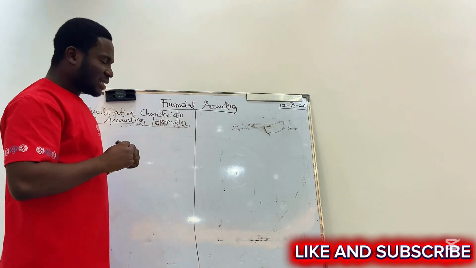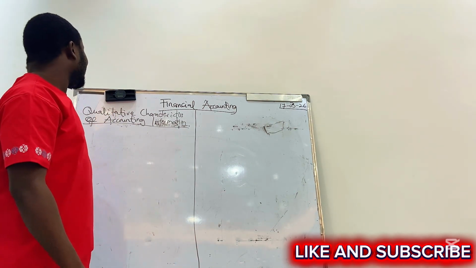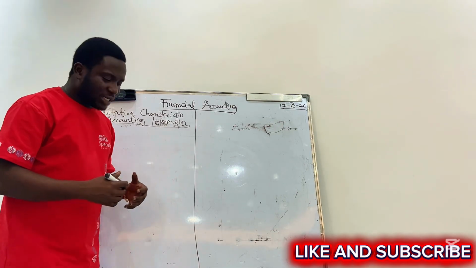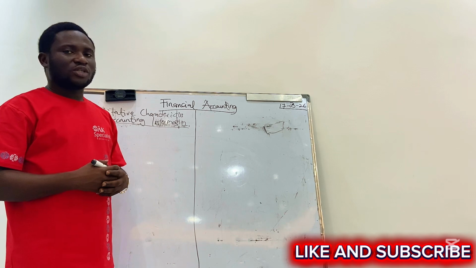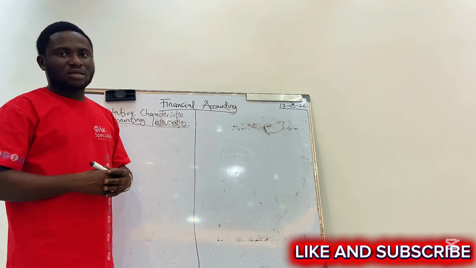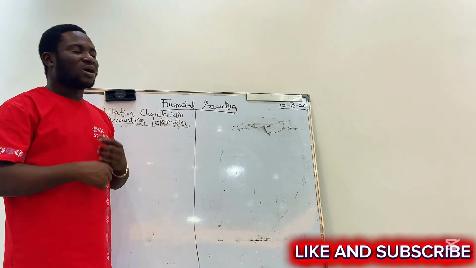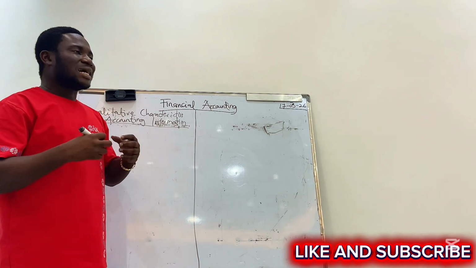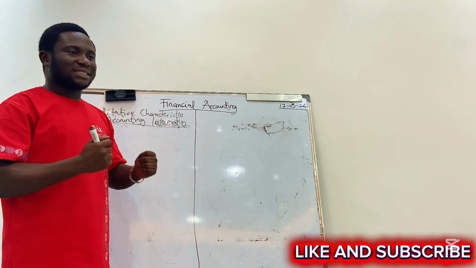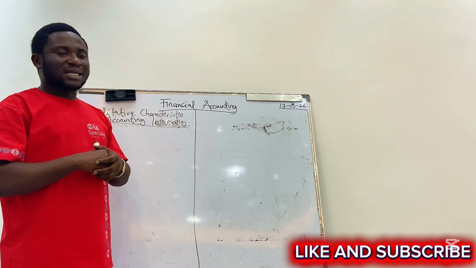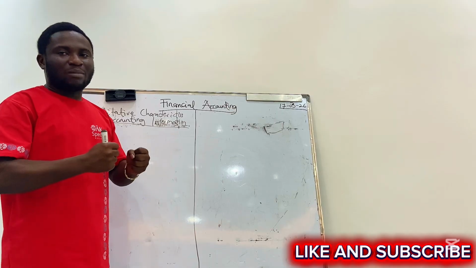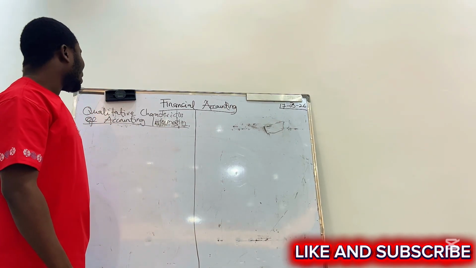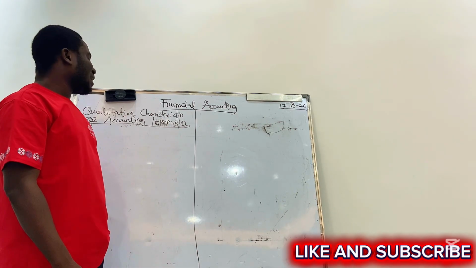Why are we saying that it should be qualitative? We are saying that there should be some qualities of accounting information. Every accounting information needs to have some qualities that would second the information, that will let us know that the information is legit and can be trusted. Are you getting it? That it can be trusted, it can be reliable. So that is what we mean by qualitative characteristics of accounting information.